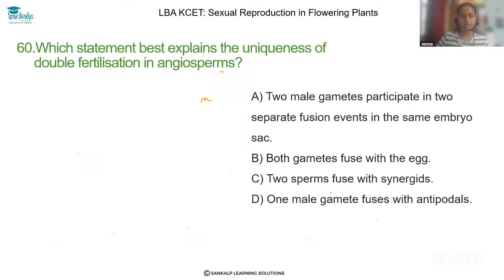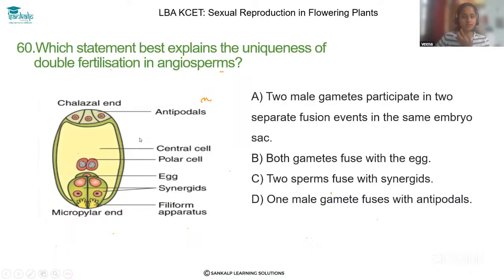Which statement best explains the uniqueness of double fertilization? Dear student, as you know, double fertilization is a very unique process and is observed only in angiosperms. What are the events taking place in double fertilization? The first one is the process of formation of the zygote. That process is called syngamy. This is one event. And another event is called triple fusion.